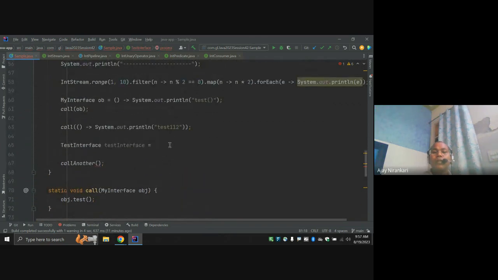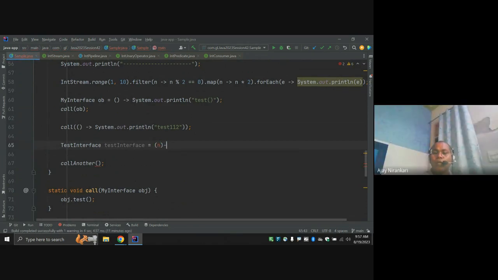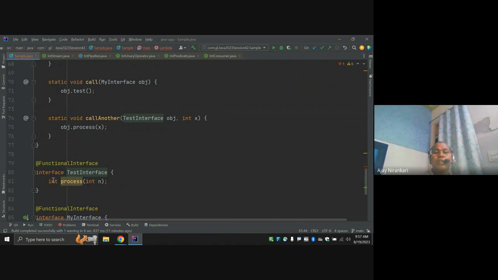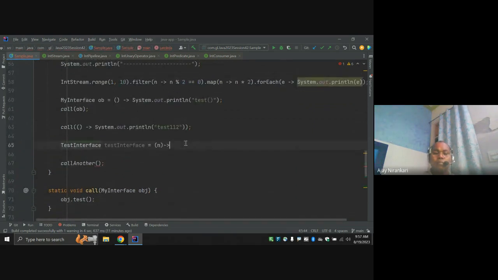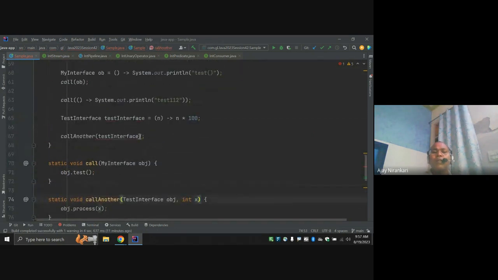You want to take one input, and what is the output you want? One integer variable, let's say n multiplied by 100, and I return it. This is the Lambda expression. Whenever something calls this, what input do you want? I want to pass like 7.